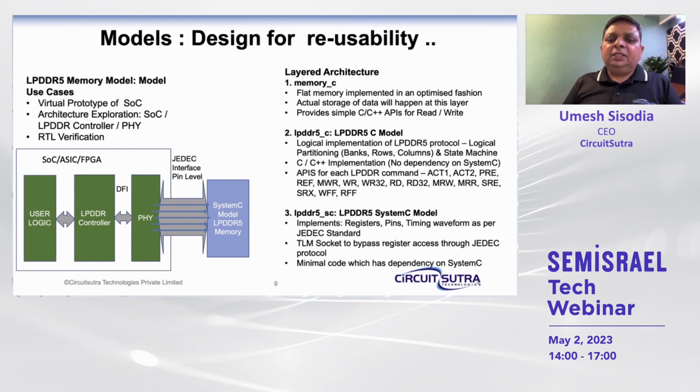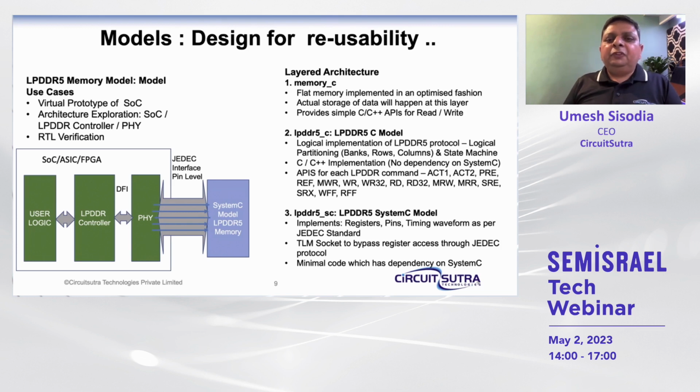The third layer can be the actual LPDDR5 SystemC layer, which implements the actual registers, pins, and timing waveform as per the JEDEC protocol. It can also have the TLM socket if we want to bypass the register access through the actual JEDEC protocol to bring the model into a certain configuration very quickly before we start the transfer through the actual protocol. It's a minimal thin layer which has the dependency on SystemC. So if some customer is using some other modeling language in their flow instead of SystemC, then we just have to change this layer.